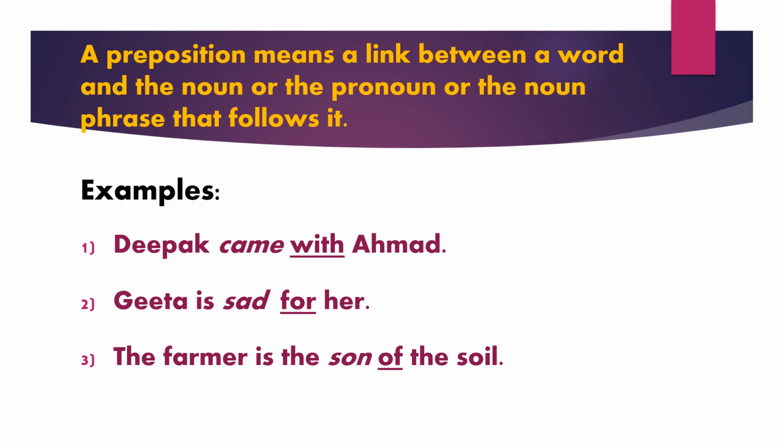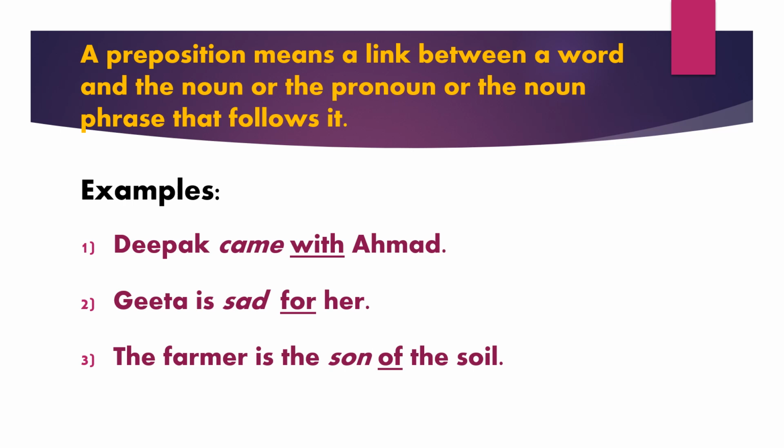A preposition means a link between a word and the noun or the pronoun or the noun phrase that follows it. For example, Deepak came with Ahmed. Here, preposition with links the verb came and noun Ahmed.